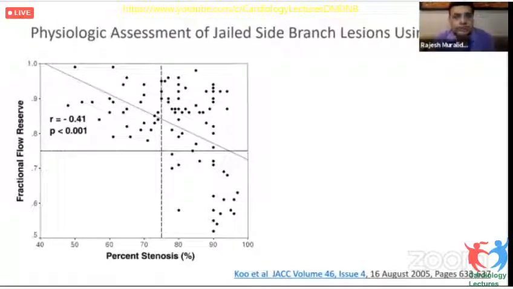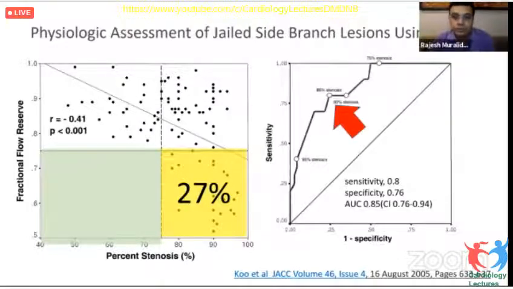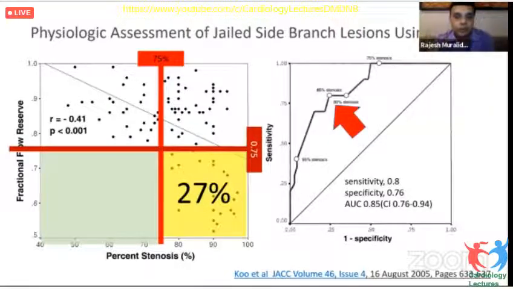In the first of the studies that looked at the correlation between angiography and FFR, in 2005 by Koo's group, it was found that none of the lesions which had a stenosis less than 75% by angiography had an FFR of less than 0.75. And only 27% of lesions which had a diameter stenosis of 75% or more had an FFR of less than 0.75. The best cutoff value to predict an FFR value of 0.75 in a bifurcation lesion was around 80% of angiographic stenosis. That's why we have been using this criterion of 75% angiographic stenosis and a cutoff value that's a shade lower compared to the routine FFR value of 0.80 with regards to bifurcation lesions.